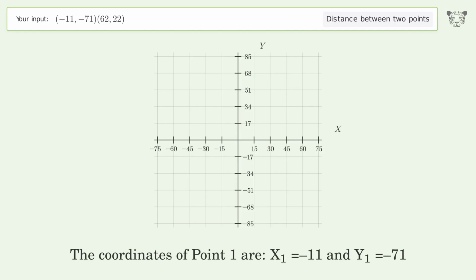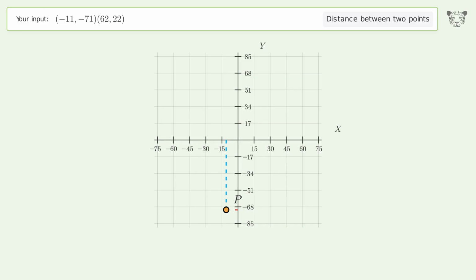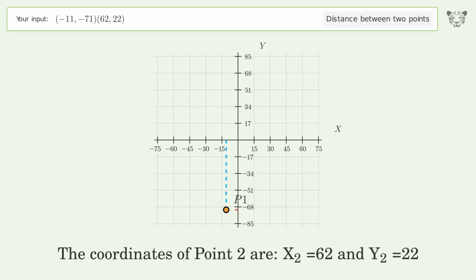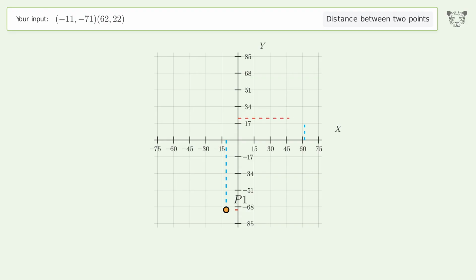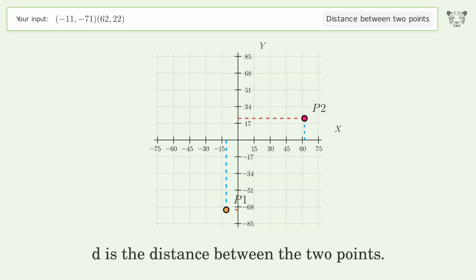The coordinates of point 1 are x1 equals -11 and y1 equals -71. The coordinates of point 2 are x2 equals 62 and y2 equals 22. D is the distance between the 2 points.